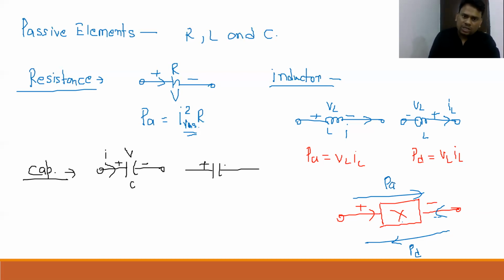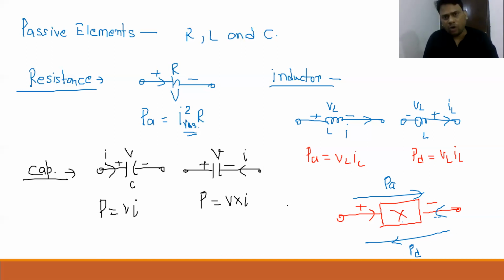So I'm not interested in changing this polarity, and I say it is V. But the direction of current I can change. So here, beta, I. Now see, current flows negative to positive, so this element will deliver power. And that power we can easily write, beta, as V into I. And here, beta, this capacitor will absorb power. So we can write P is equal to V into I. And the unit of all power will be watt only.